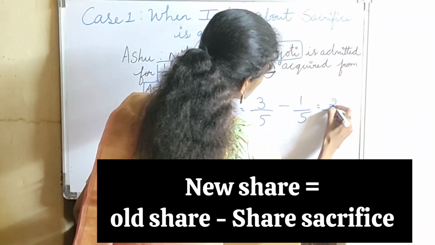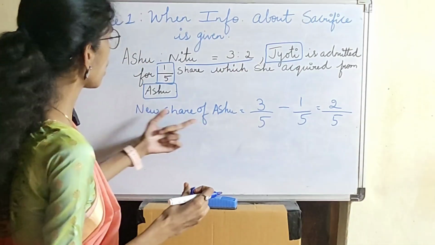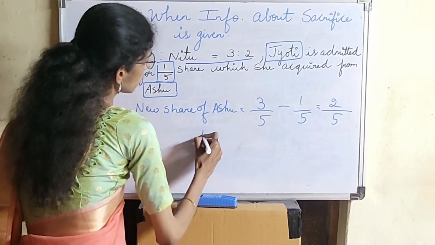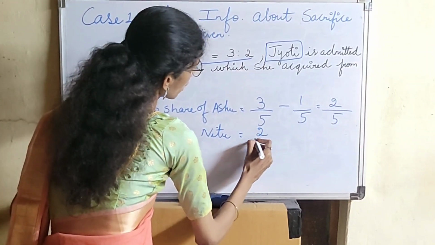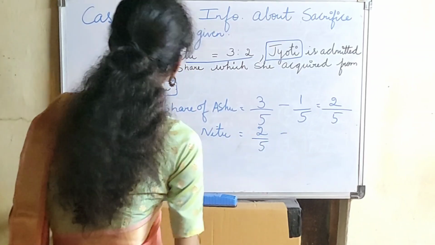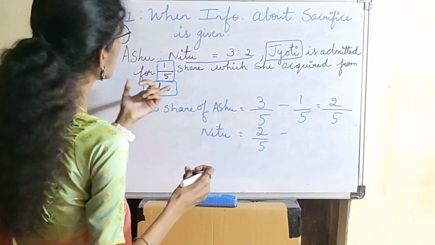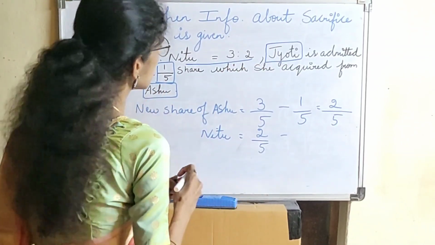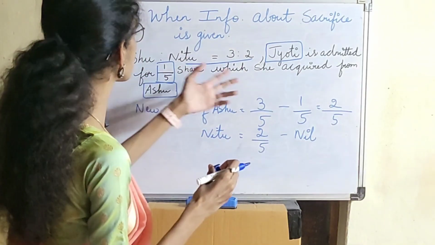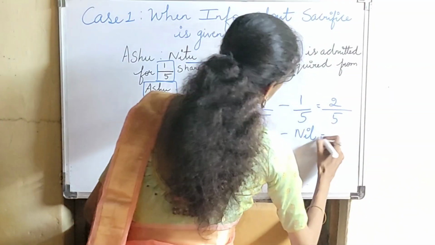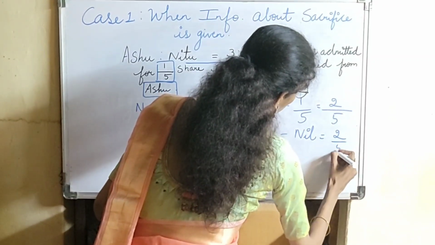So this will be 2/5 for Ashu. Second partner Nitu, the old share was 2/5 and the share acquired by Jyoti was nil, as she acquired the 1/5 share completely from Ashu. So this will be 2/5.